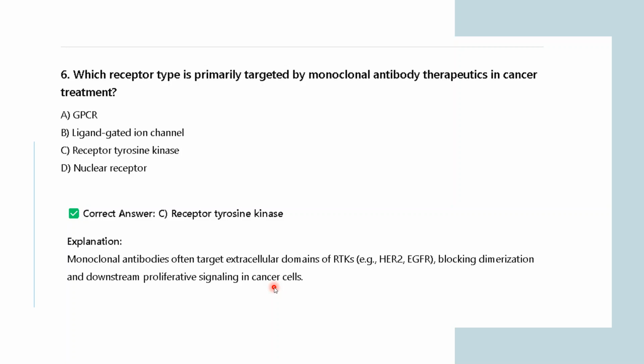So to block the growing of those cancer cells, they block these RTKs and block the dimerization, as the RTKs are responsible for the dimerization and phosphorylation of the protein. So they target the RTKs to block the dimerization and proliferation of those cancer cells in your body. They pass the signal to RTKs to stop the dimerization, and that is how you can treat your particular cancer. That is why antibody therapeutics target these RTKs to treat the cancer.